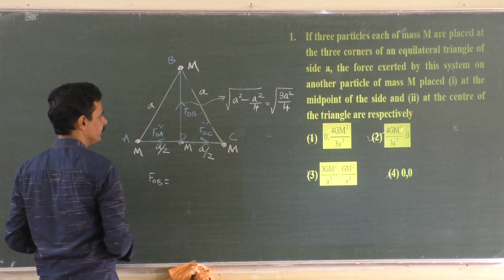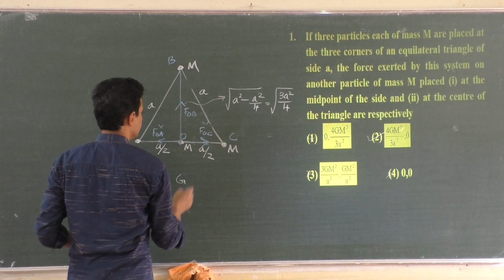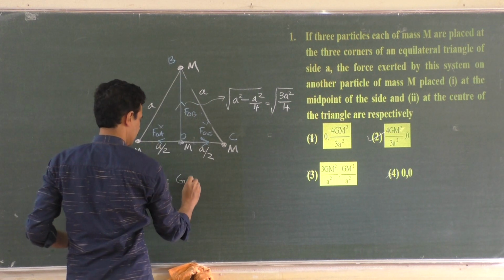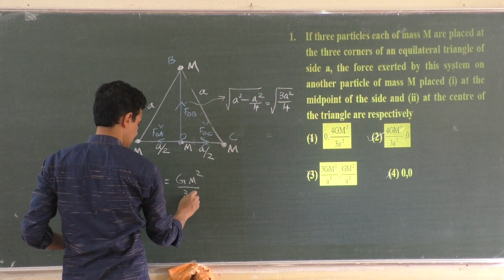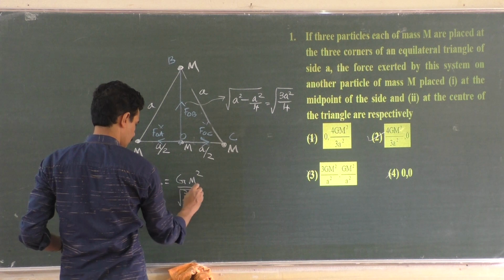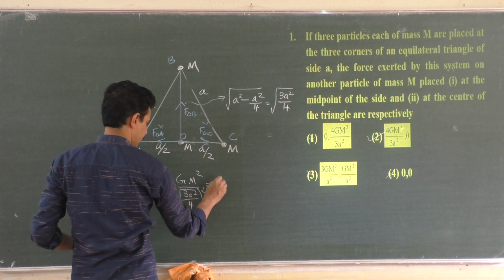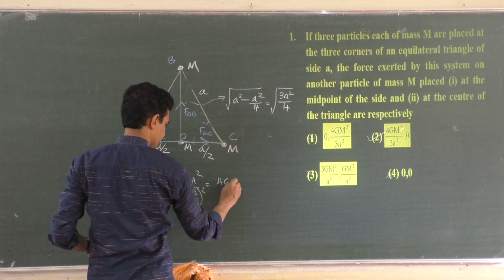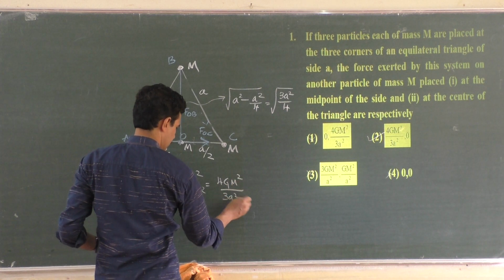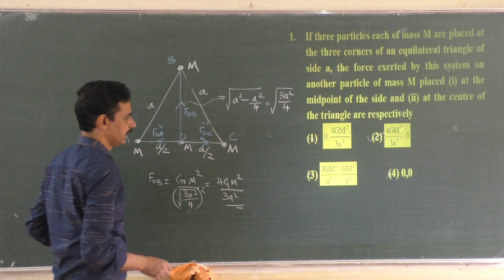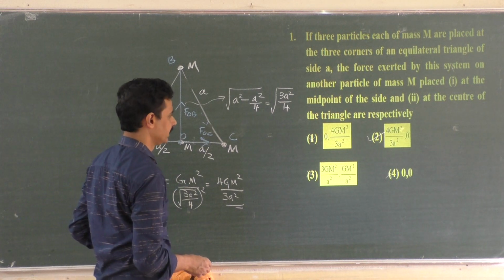That is equal to G m1 m2, that is m square, divided by distance square. Distance square, when you square it, 3A square by 4, it is root and whole square. So what you will get? 4GM square divided by 3A square. Of course, when you square it, the square root will be lost. So 4GM square by 3A square.